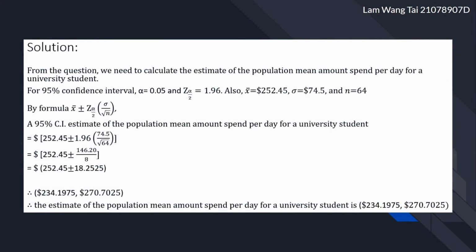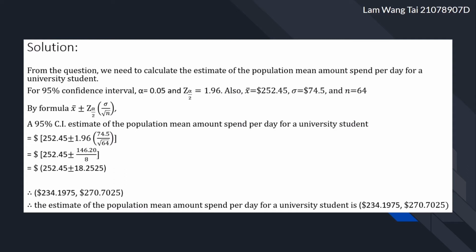And the solution is, from the question, we need to calculate the estimate of the population mean amount spent per day for a university student. For a 95% confidence interval, alpha is equal to 0.05 and z is equal to 1.96. Also, the mean is equal to $252.45, the standard deviation is equal to $74.5, and the sample size n is equal to 64.